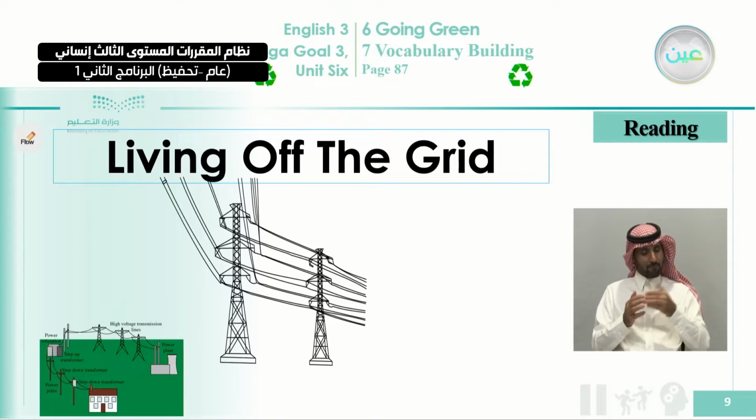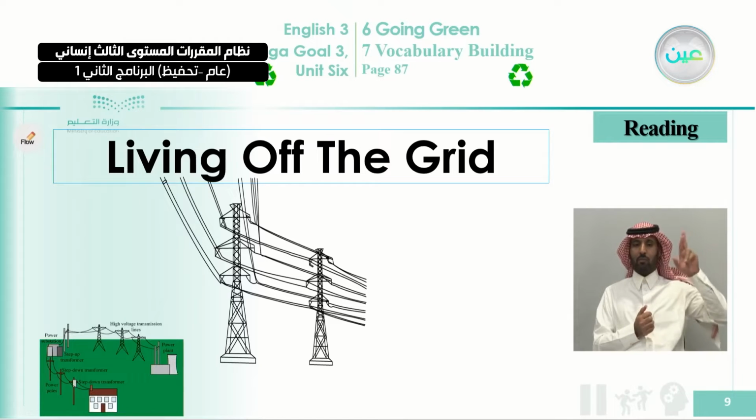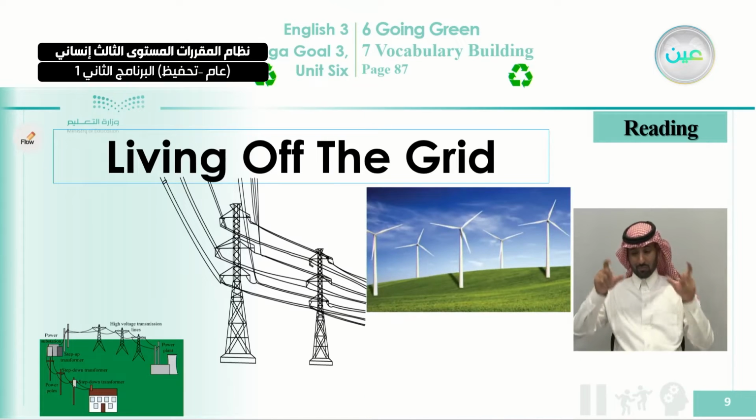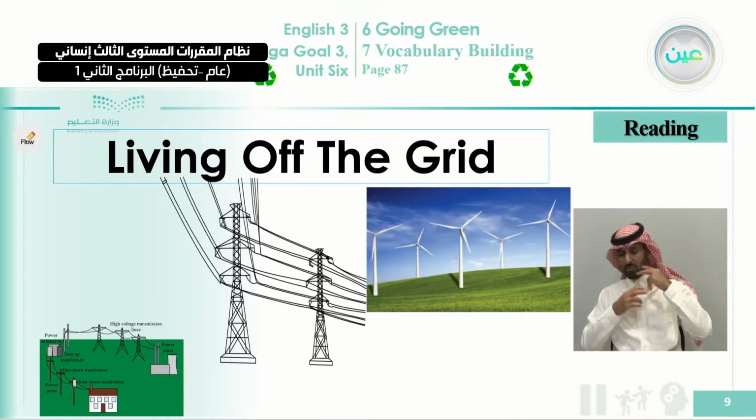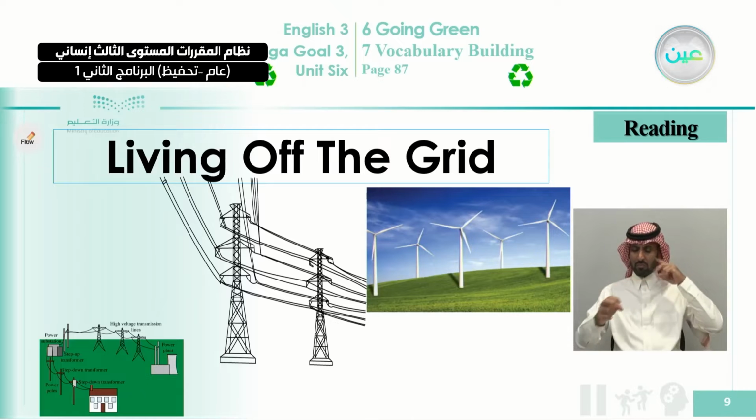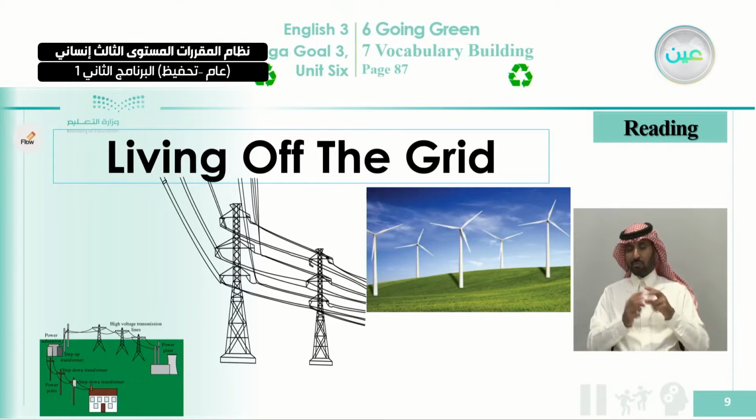Okay, this is the grid, we call it. The grid is the wires that are connected to the houses to get the power of electricity. And instead of that, some people, when they live off the grid, start to work on the windmills. These are called the windmills. They try to generate their own electricity by themselves.